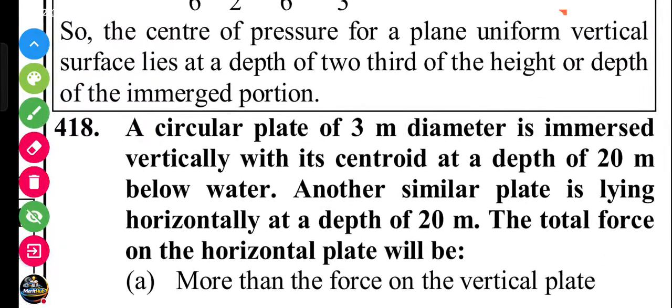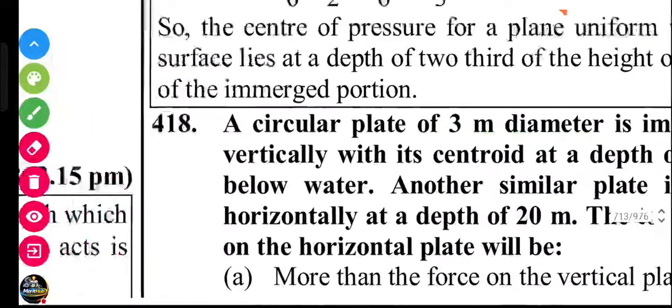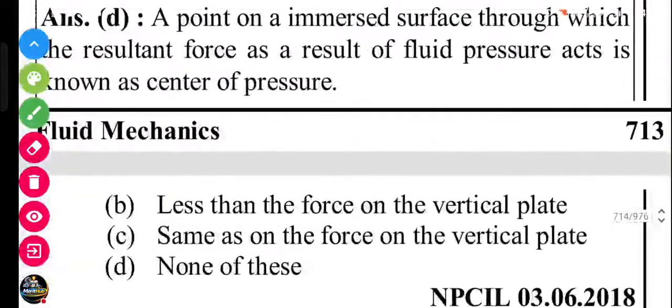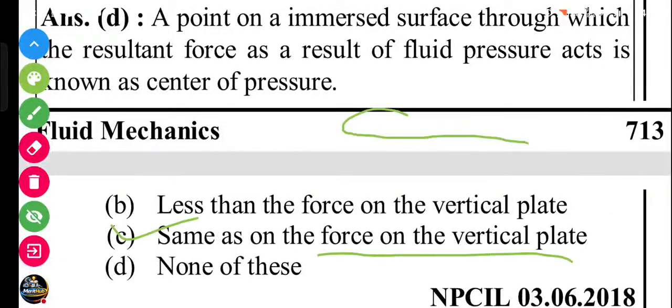Next question. A circular plate of 3 meter diameter is immersed vertically with its centroid at a depth of 20 meter below water. Another similar plate is lying horizontal at a depth of 20 meter. The total force on the horizontal plate will be... circular plate 3 meter dia immersed vertical. It's the same, because it's the same as the force on the vertical plate.